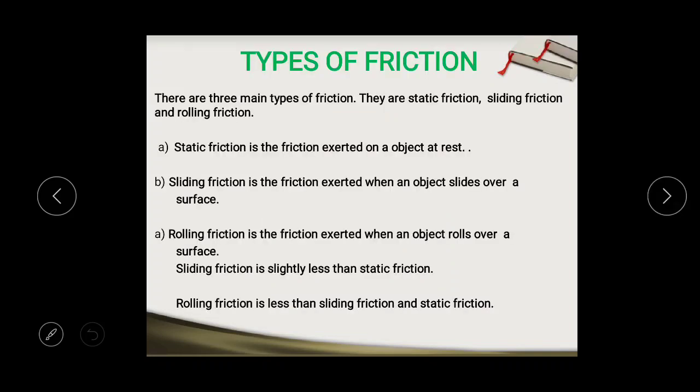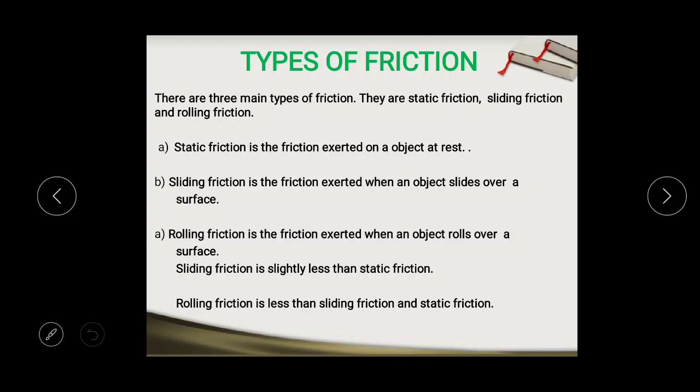Now, types of friction. Mainly there are three types of friction. Static friction, which comes into play whenever any object is placed over another object and it is static. Next one is sliding friction. This friction acts whenever any object slides over another object. And third is rolling friction, which comes into play whenever any object rolls over another object.